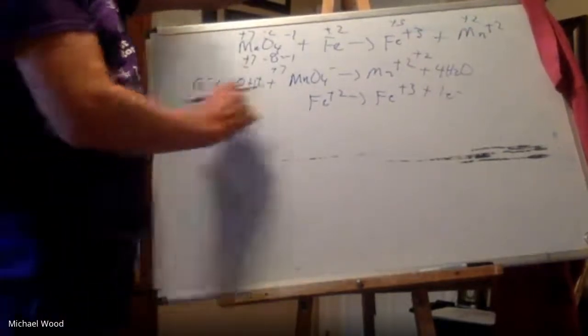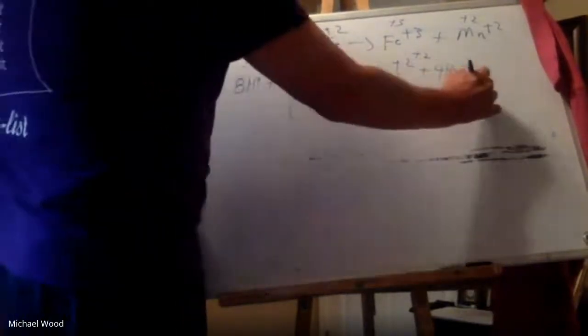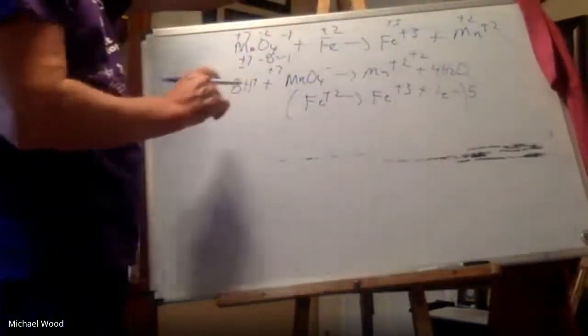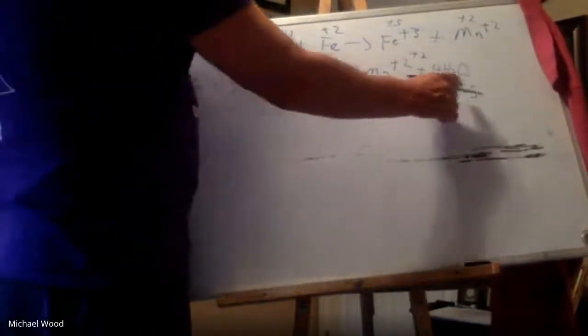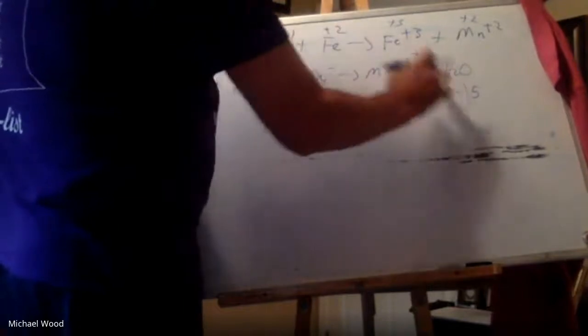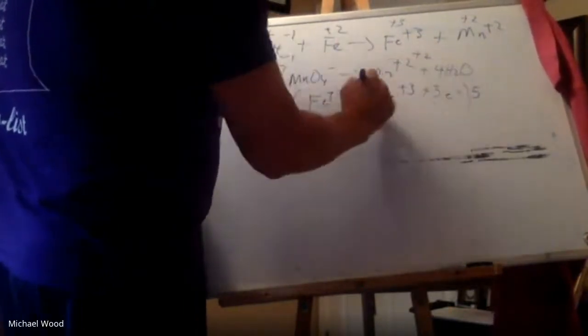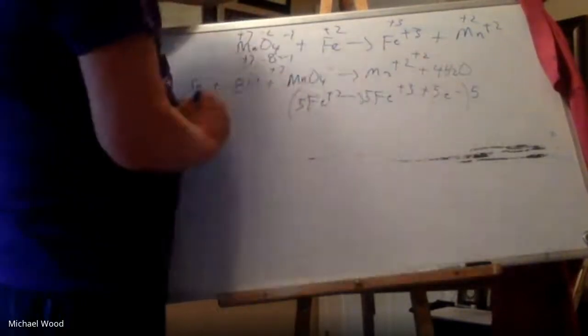So if I see 5 here and 1 here, I'm going to get 5 on this side. So I'm going to multiply this whole thing by 5. The reason for that is I want to get the electrons equal on both sides. So I'm going to distribute that all the way through here. So I'm going to have 5 electrons here, 5 irons here, and 5 here. So the 5 just distributed like that.